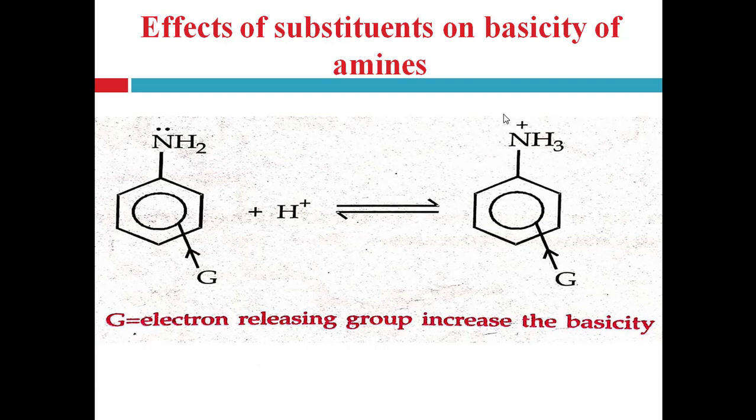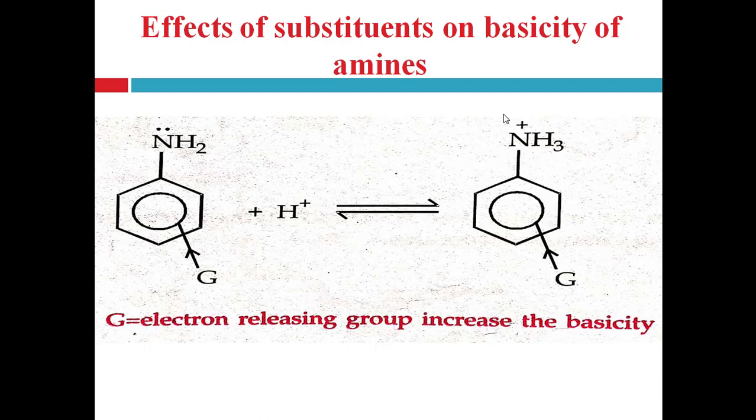The basicity of aromatic amines is greatly influenced by the position as well as the nature of the substituent present on the benzene ring. Among positions, the ortho and para positions, not the meta position, determine the group's net effect on the electron density on nitrogen.